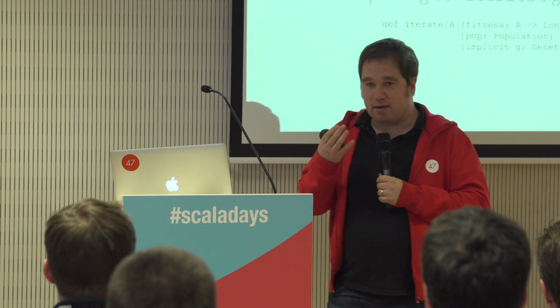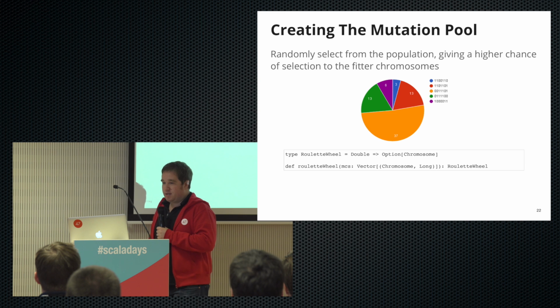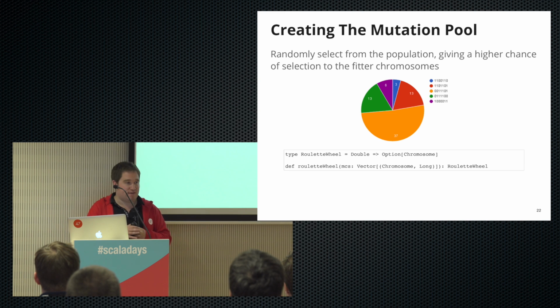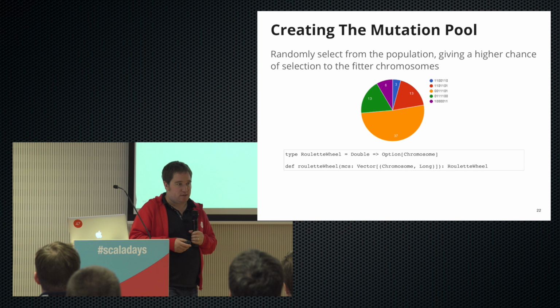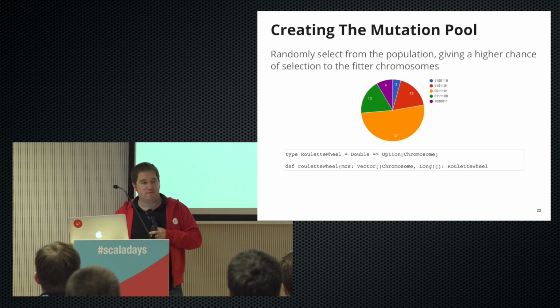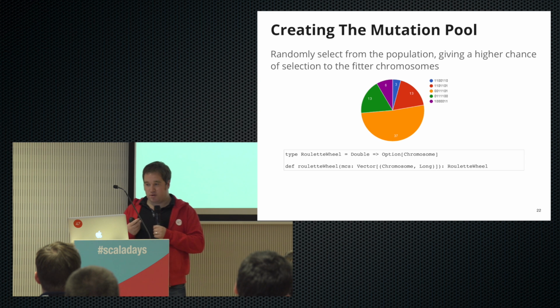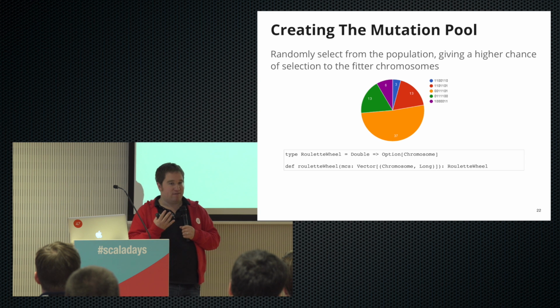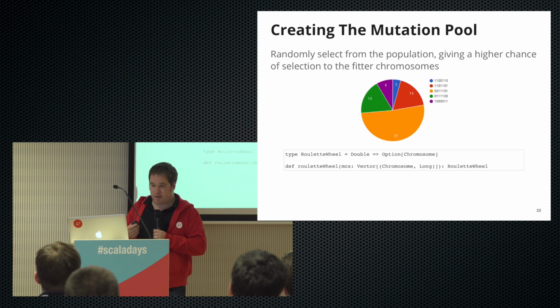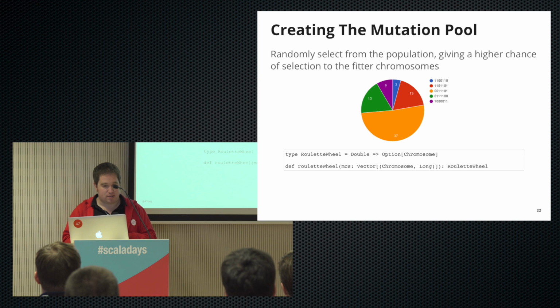pool to pick our new population from. And so what we want to do is randomly select from this population, giving a higher chance to the fitter chromosomes. So say we had a population that looked something like this. You can see here that one of these chromosomes was much fitter than the rest of them. And so when we randomly pick from here, we want to have a higher chance of picking this orange one at the bottom. And so a possible implementation, or the definition of the implementation, could look something like this.